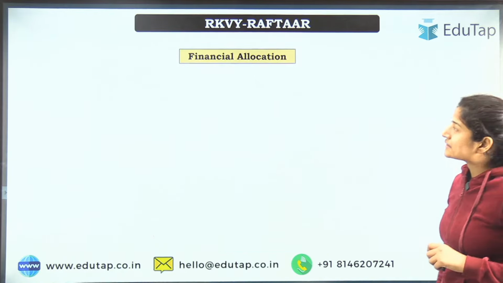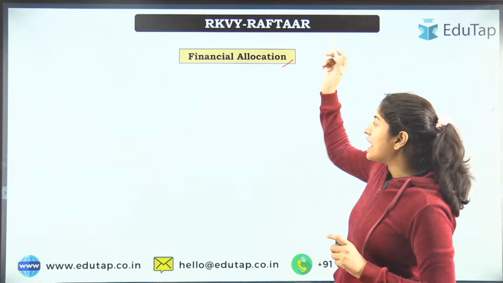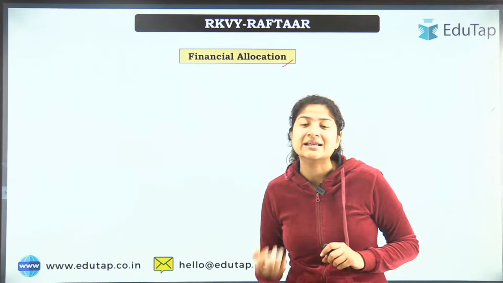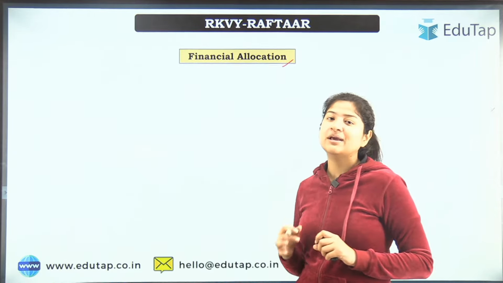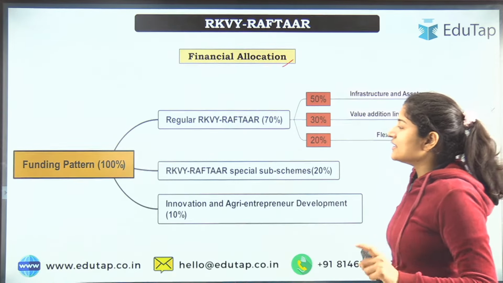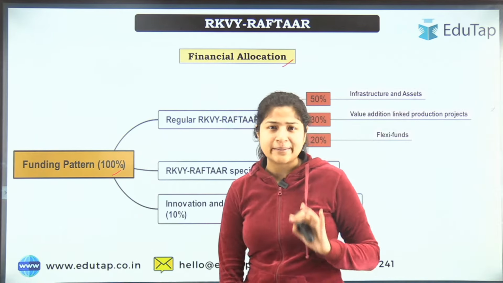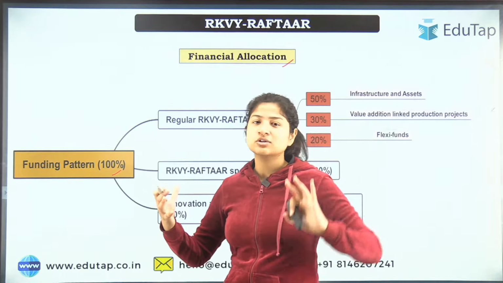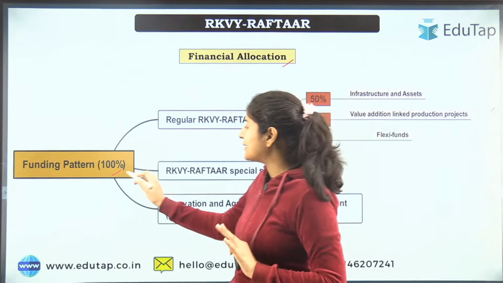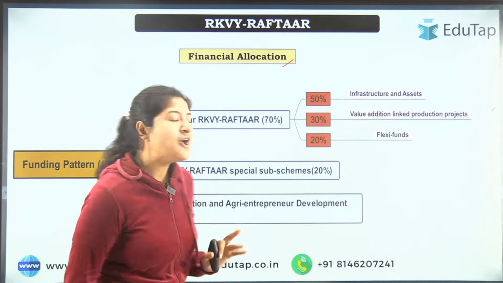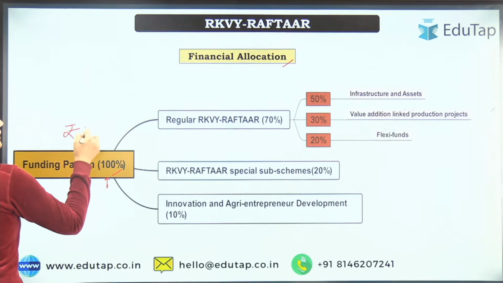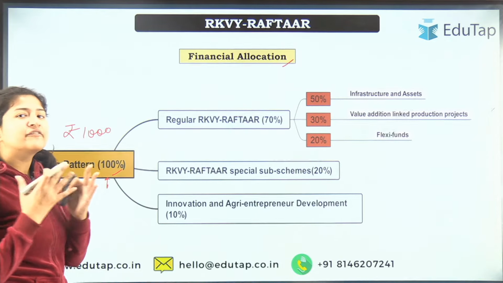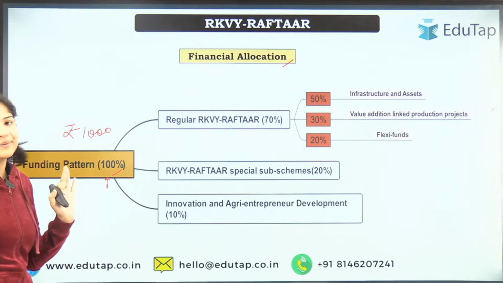Quite simple, aren't they? Now let's look at the financial allocation. We have studied that yes, it is a centrally sponsored scheme, but how will this money be allocated? Let's look at that. The funding pattern is 100%. What it means here is that the center would pay its ratio, the state would pay its ratio, and ultimately that would reach 100%. For example, let's assume that the total is 1,000, that the central government and state government have clubbed together, and the budget for this year would be rupees 1,000.